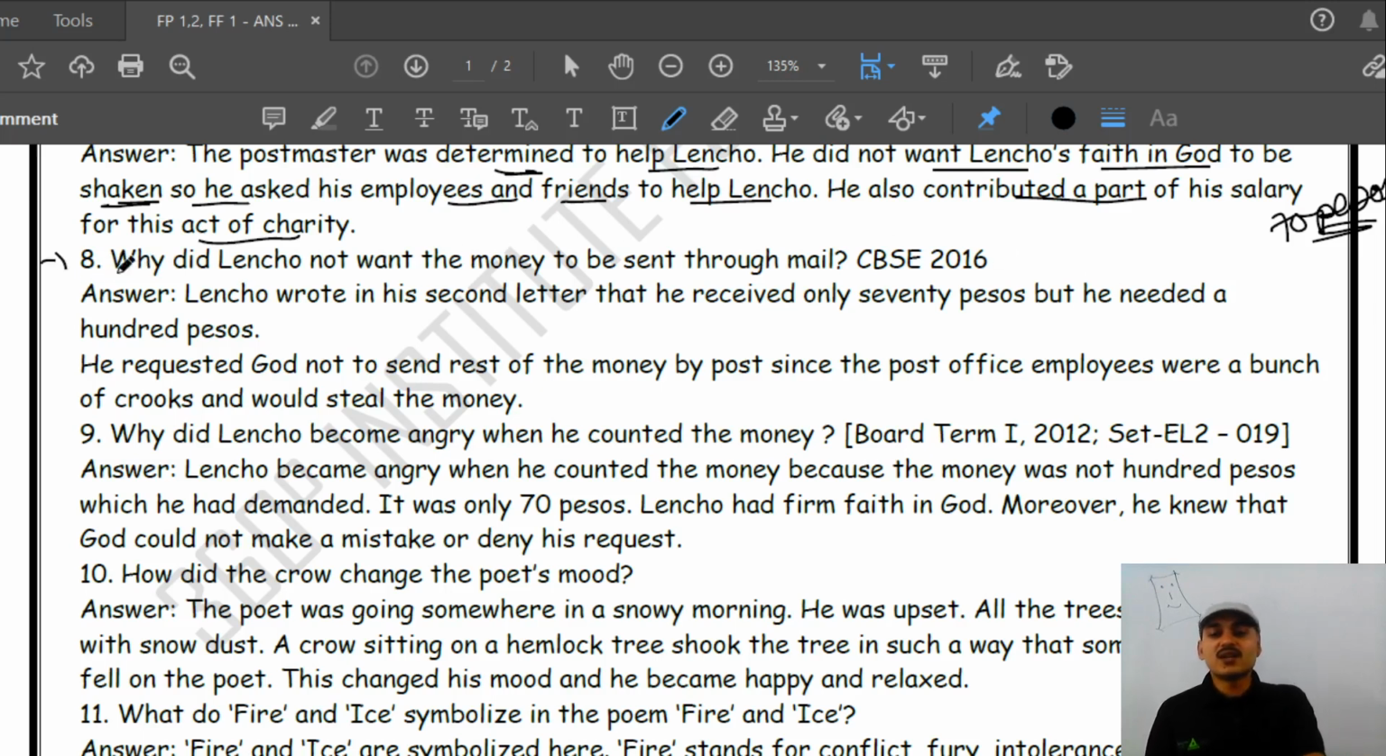So next is number 8. Why did Lencho not want the money to be sent through mail? Lencho got this, but Lencho was not happy to get it because he got only 70 pesos.